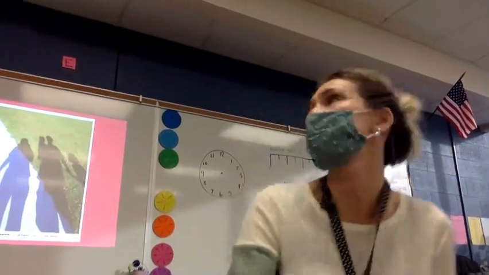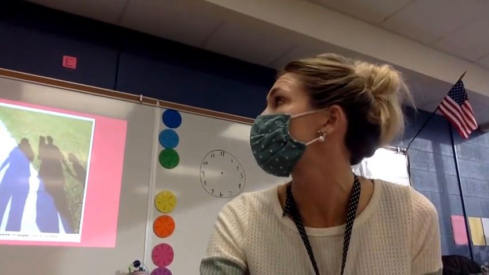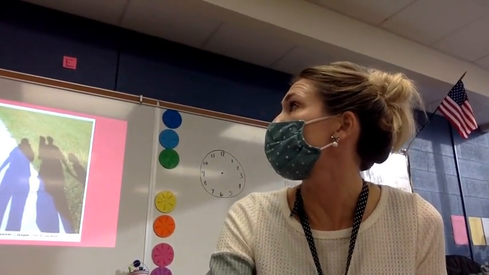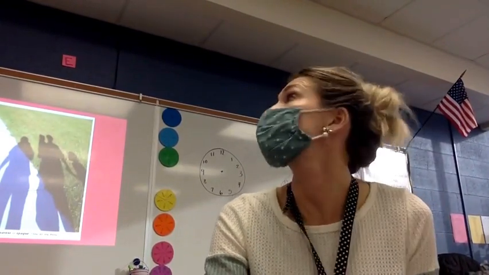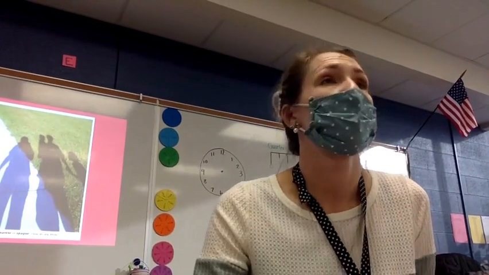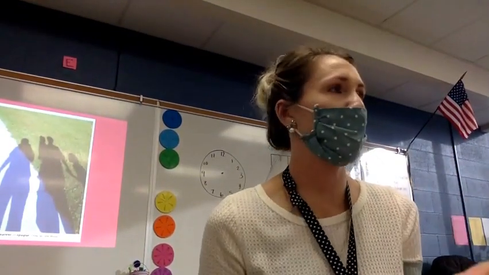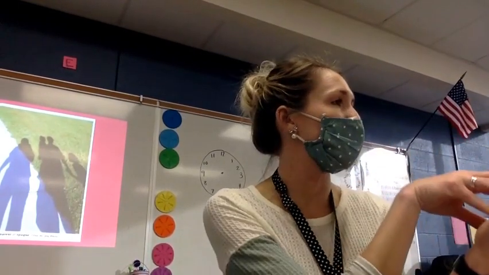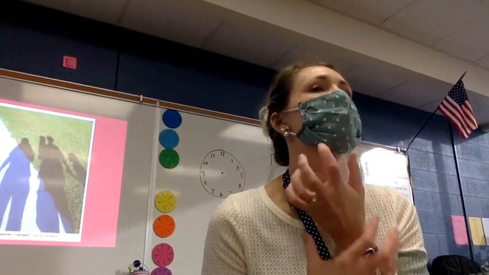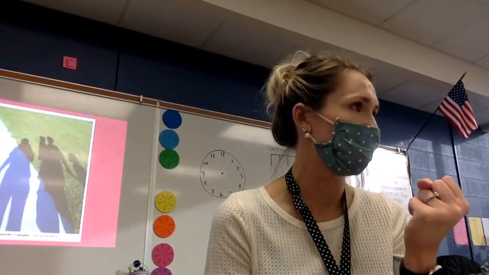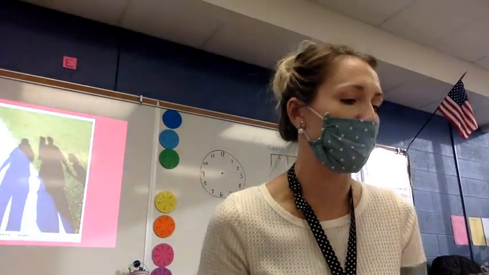So looking at our text, we see in that first paragraph, do you guys see where it says if light hits something that is opaque, the light is absorbed and blocked by the object. So if something is opaque, it can't make it through it. It's absorbed by it and it's blocked by it. Does the path of light continue if it hits something opaque? No, it is blocked. It is stopped if it hits something opaque.